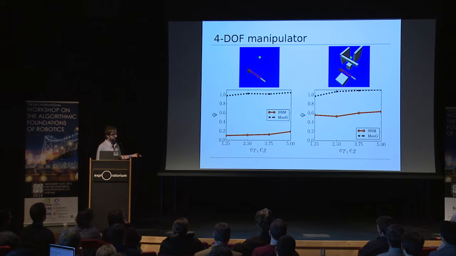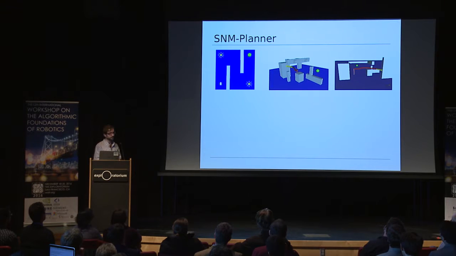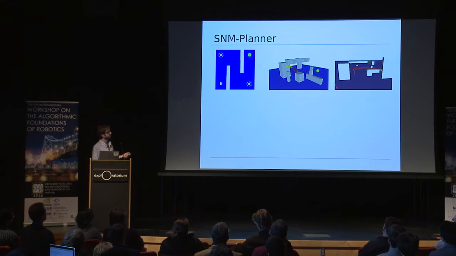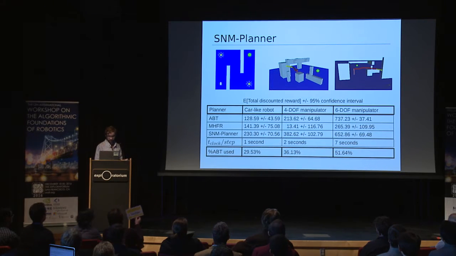So after seeing those results, we are now interested in how our S&M planner performs compared to ABT and MHFR. And to do this, we are using three problem scenarios, where the first two scenarios are similar to the car-like robot and the 4-degree of freedom manipulator scenario we used in our previous comparison. And additionally, we have a 6 degree of freedom manipulator operating inside an environment with obstacles, where here we have a 12-dimensional state space.